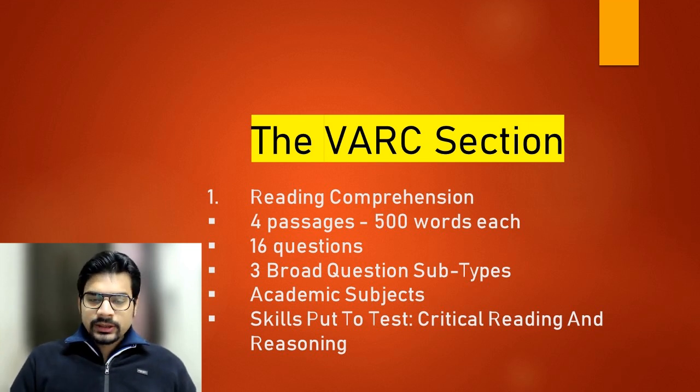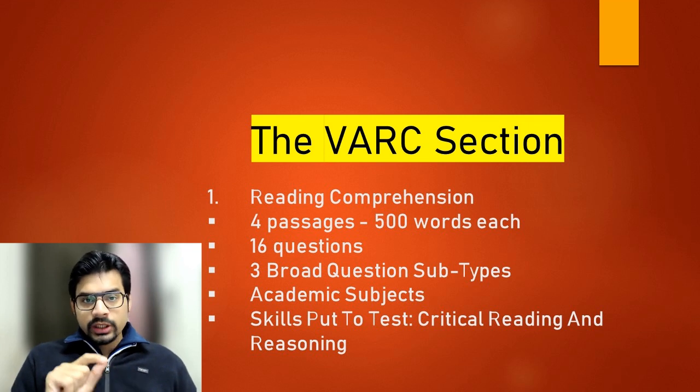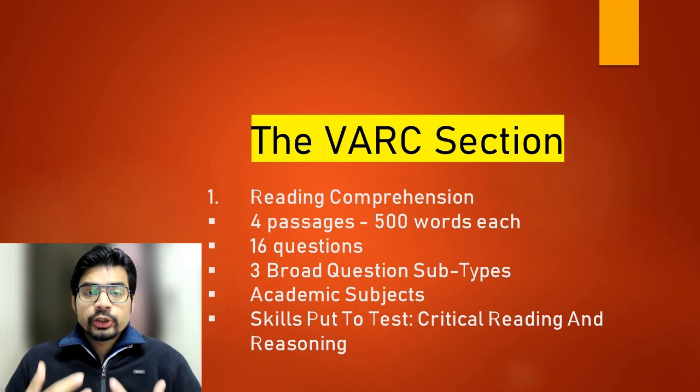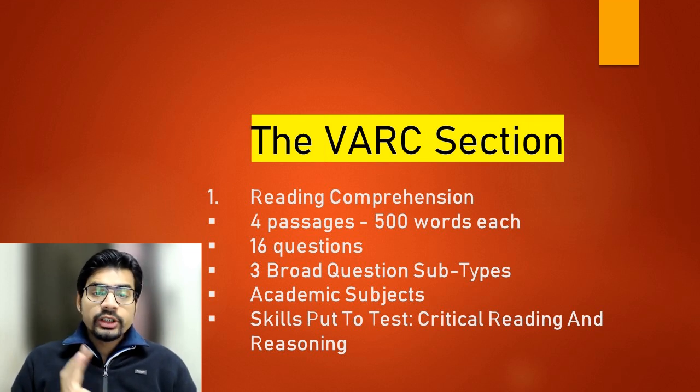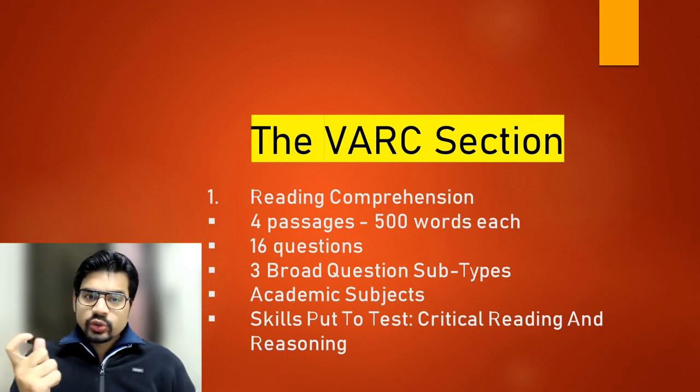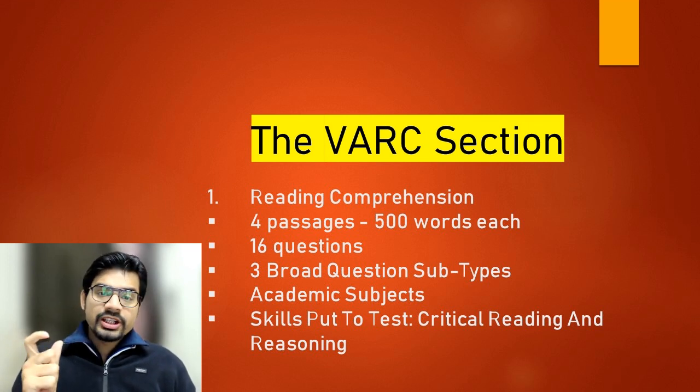The questions asked are also challenging, and they expect you to understand the nuances of text, the little differences. They expect you to be able to discriminate between two similar sounding ideas. The passage will have one idea, the answer choices will be confusing.